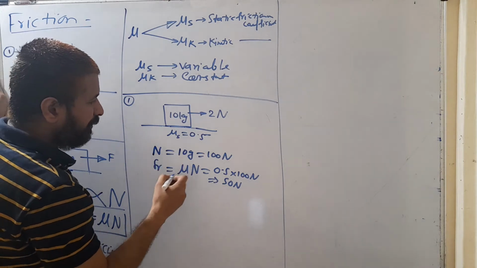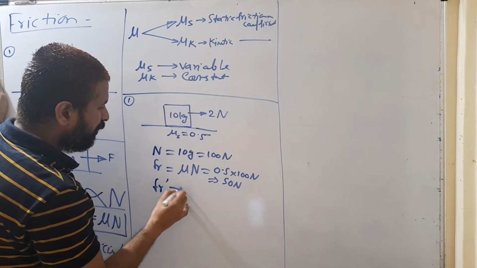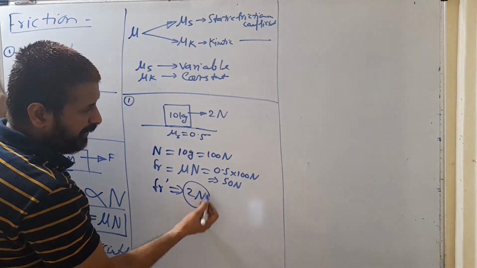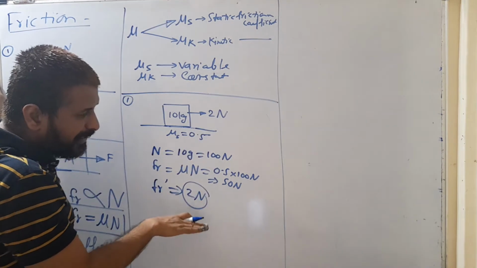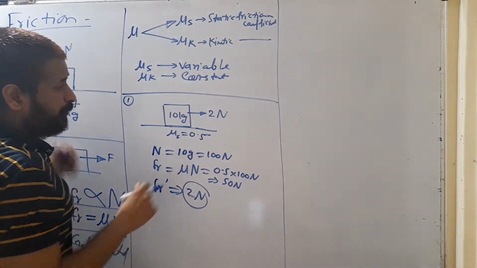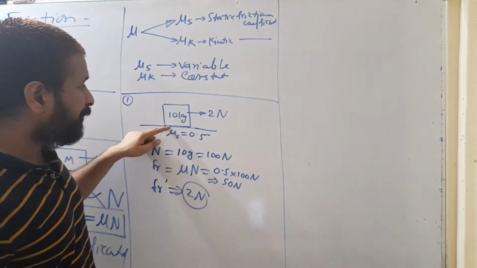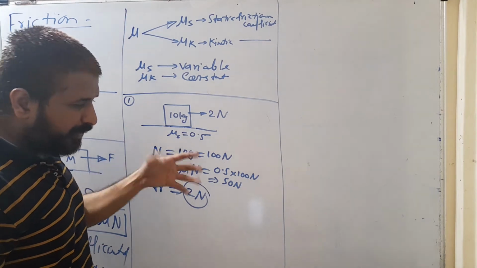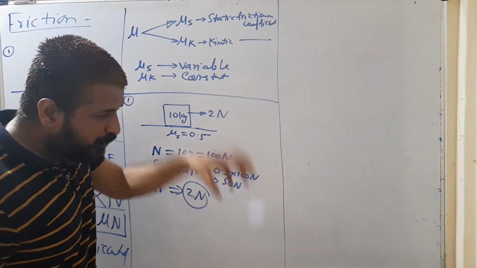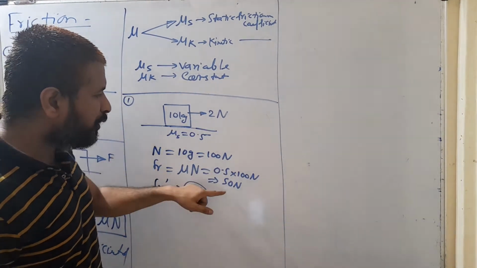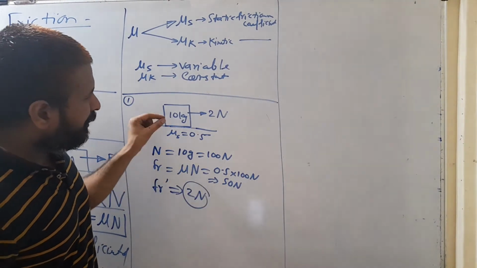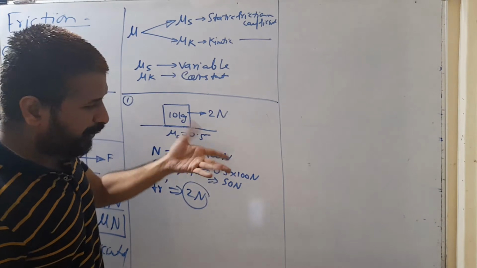Friction यहाँ पे कितना आएगा? Fr is just 2 Newton. Because it is within the range, 50 से कम है. तो देखो frictional force की value decrease कर गई. Because it opposes relative motion. अब यहाँ पे अगर 50 Newton का frictional force act कर जाएगा backward direction में, तो ये block backward जाने लगेगा. तो friction block को move नहीं कराता. Friction tries to oppose the relative motion of the block. तो ये तो रोकता है ना. तो maximum frictional force possible for this surface is 50 Newton, but to stop this block 50 Newton is not required.